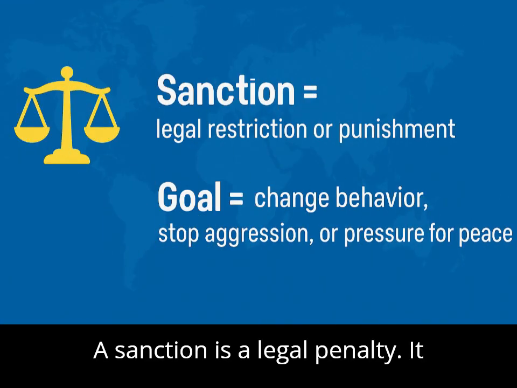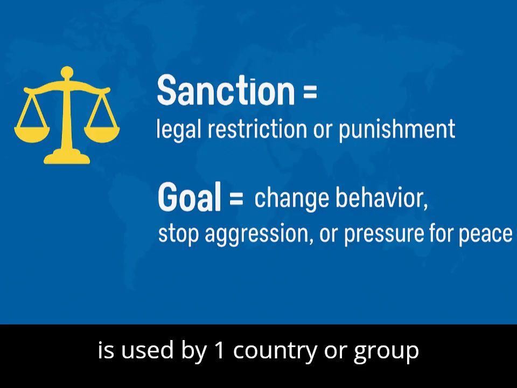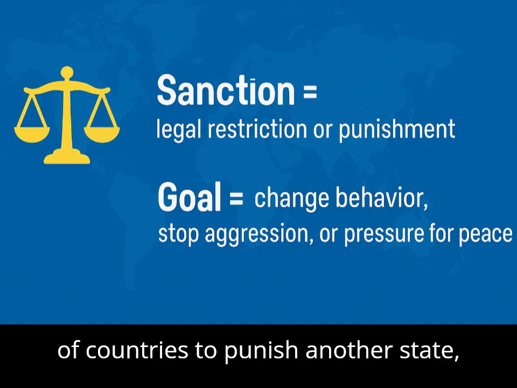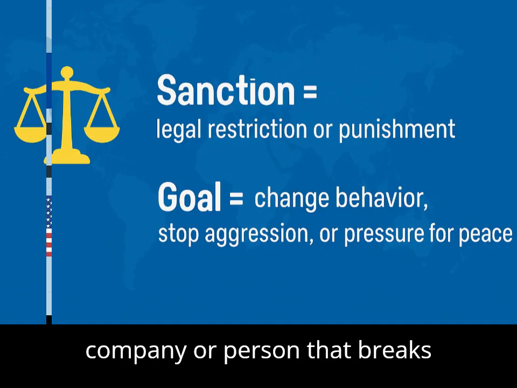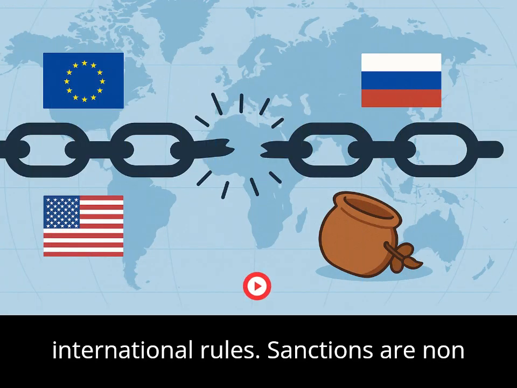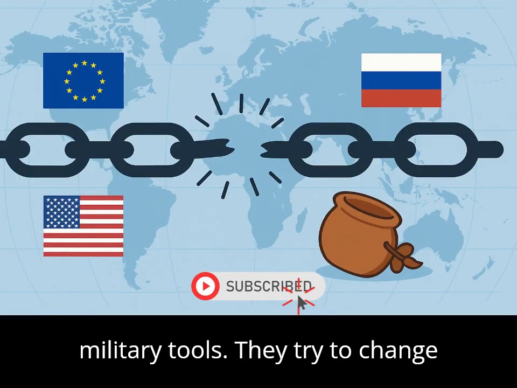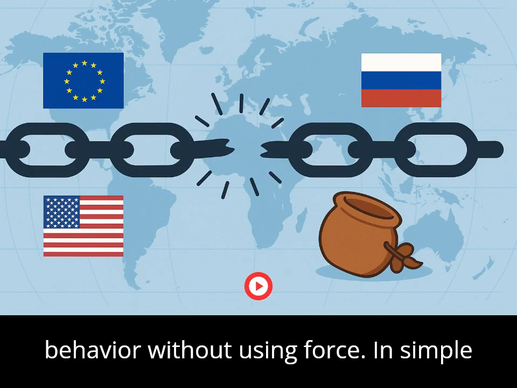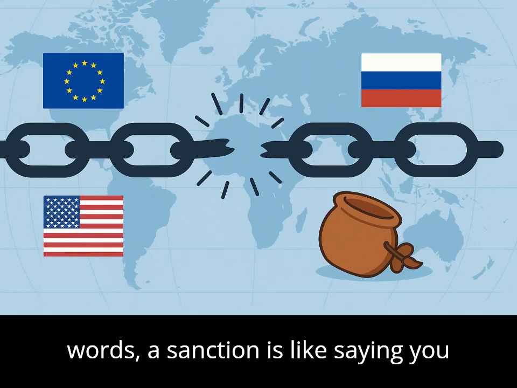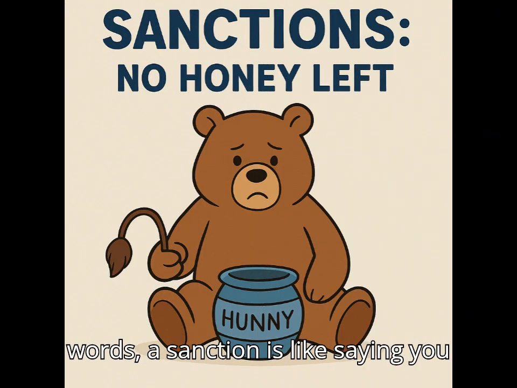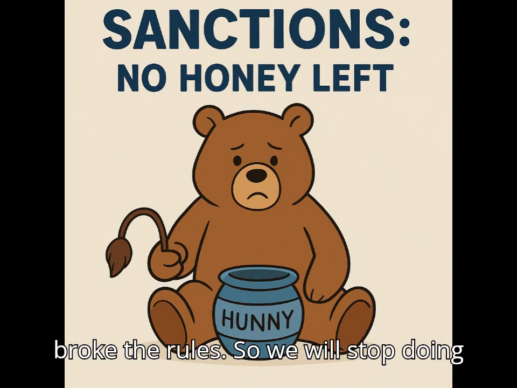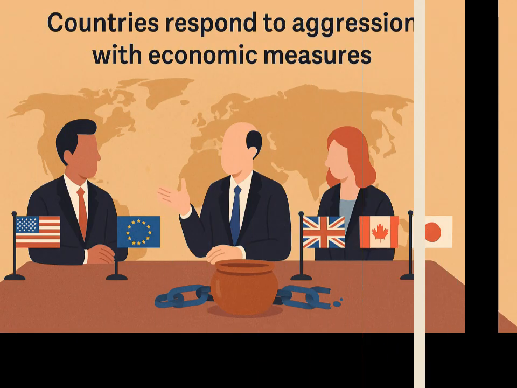A sanction is a legal penalty. It is used by one country or a group of countries to punish another state, company, or person that breaks international rules. Sanctions are non-military tools. They try to change behavior without using force. In simple words, a sanction is like saying, "You broke the rules, so we will stop doing business with you."